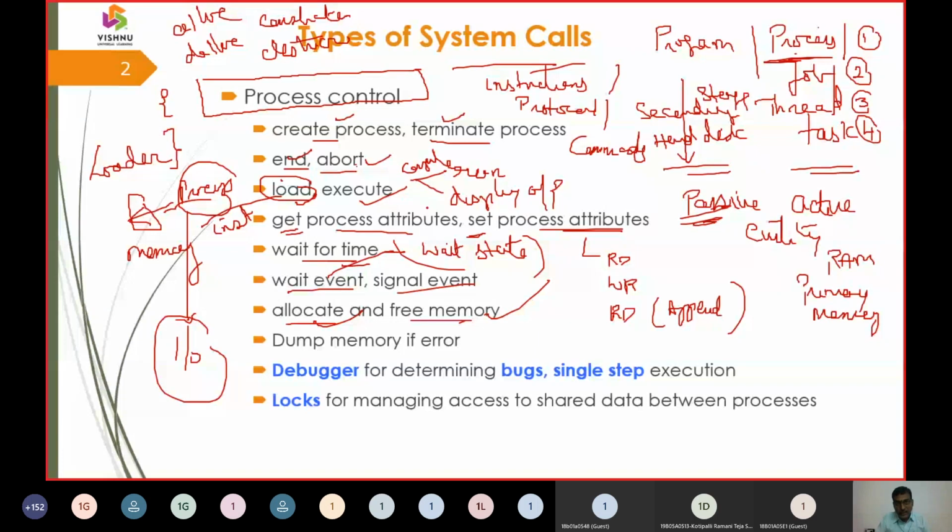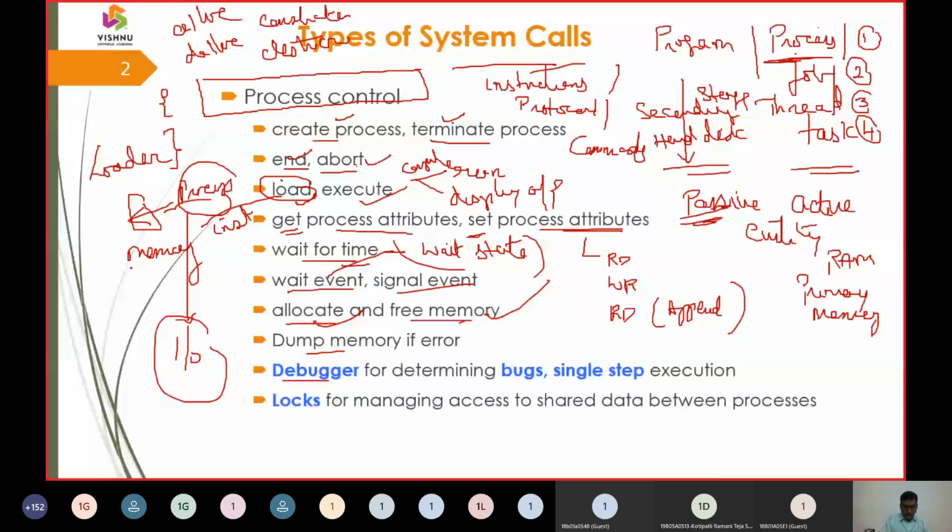Similarly, when an error has been raised, in that specified location where the troubleshooting has happened, you need to debug. So you should temporarily hold that space. So you are dumping that space. A debugger is nothing but your program being executed step by step, line by line. So first line, second line, third line. In this way, line by line, you find where the error has occurred in the compiler. So you are going to debug those statements one after the other.